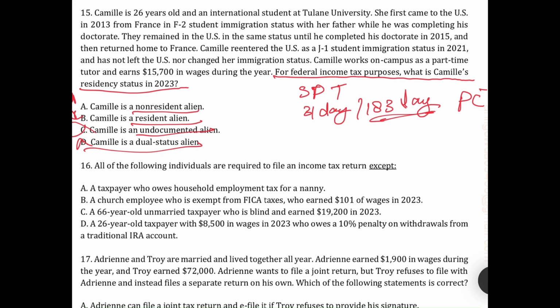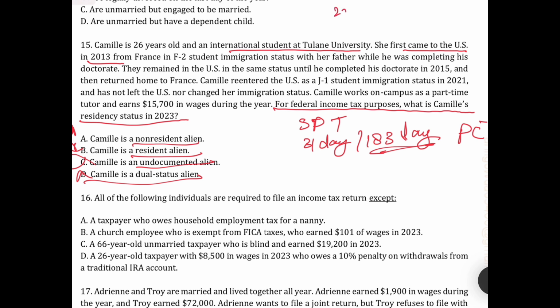So she is 26 years old, an international student in university, and first came to the US in 2013. She was in F-1 status and completing her doctorate, and remained in the US in the same status until she completed her doctorate in 2015. So she came in 2013 and then 2015.